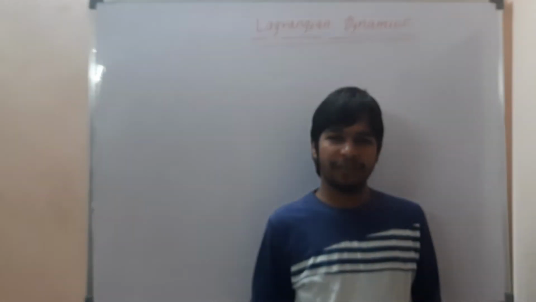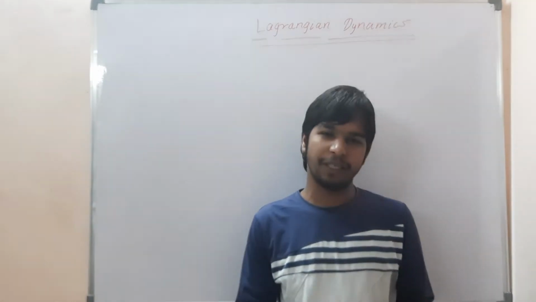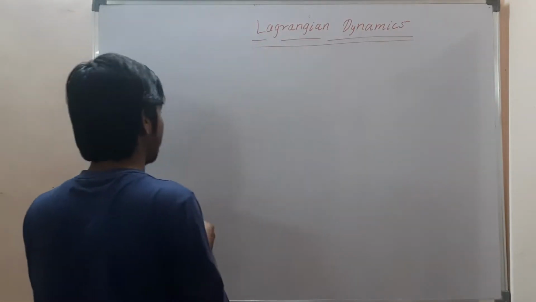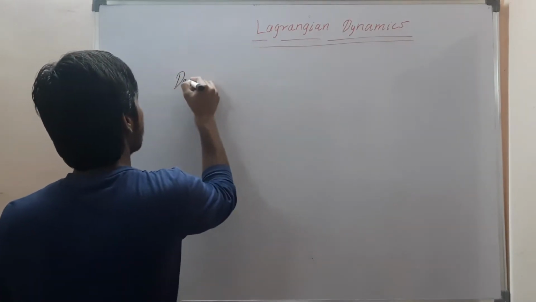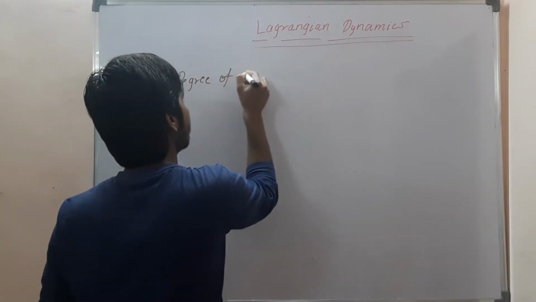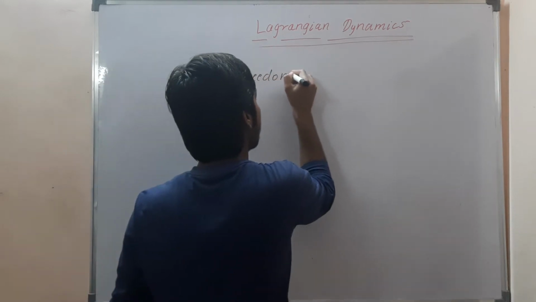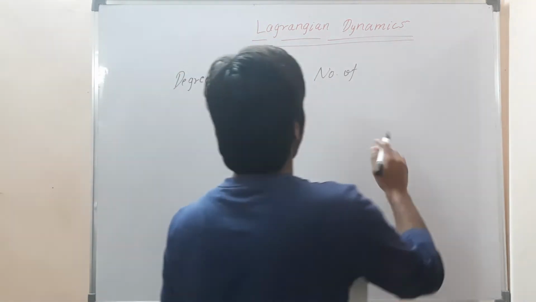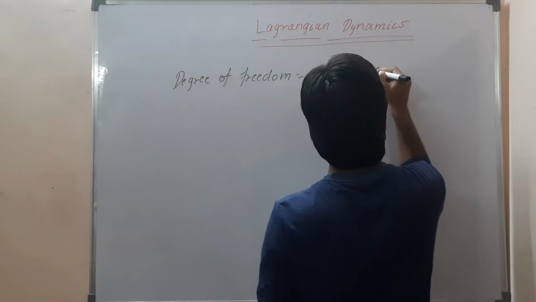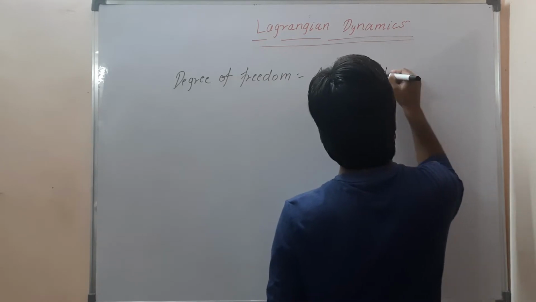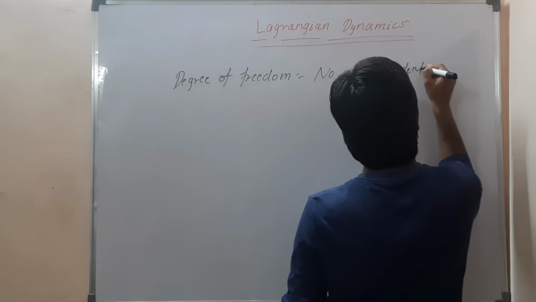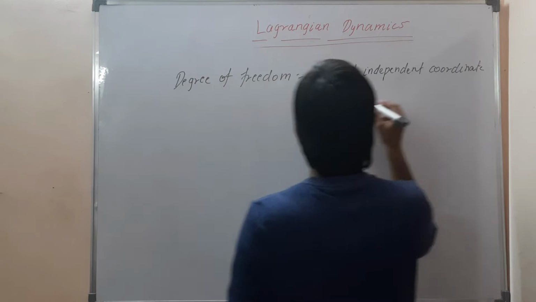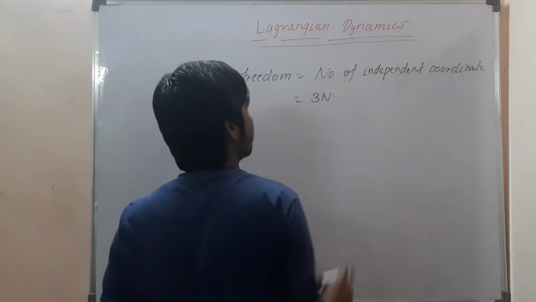In the last class we saw the degree of freedom in detail, and we wrote one formula: degree of freedom is the total number of independent coordinates.